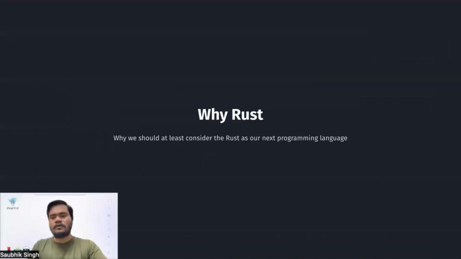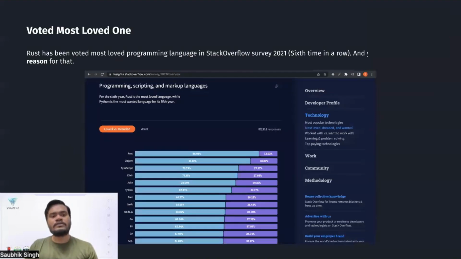So why Rust? Why do we want to create our own custom runtime on AWS, not using the existing ones? It was voted the most loved language five or six times in a row. If you talk about 2022, six times in a row. People are loving this language because it's safe and very fast, and there are a lot of applications you can use it for.